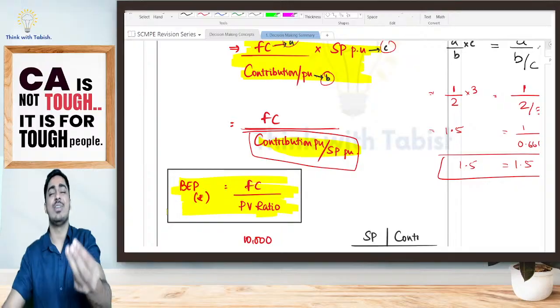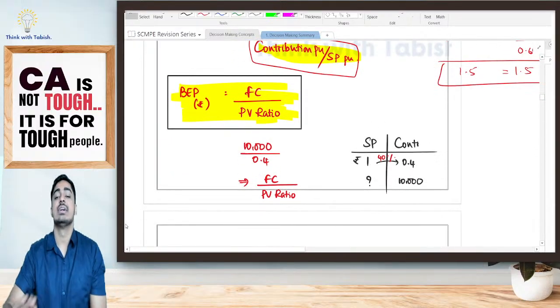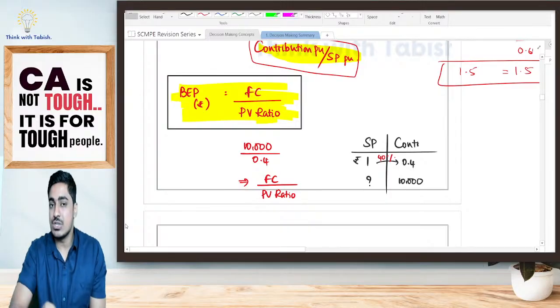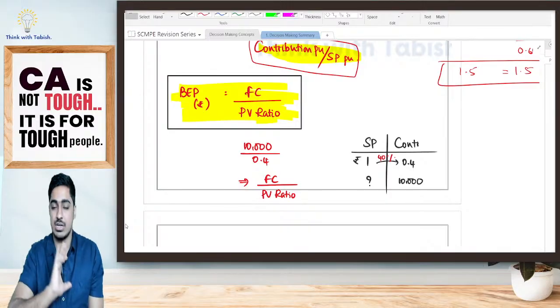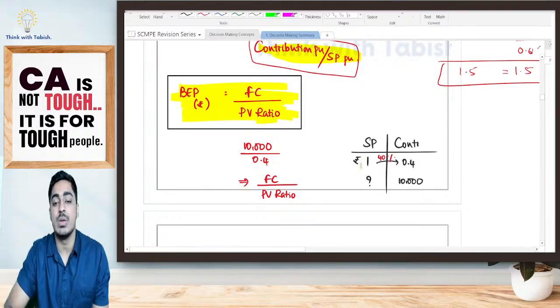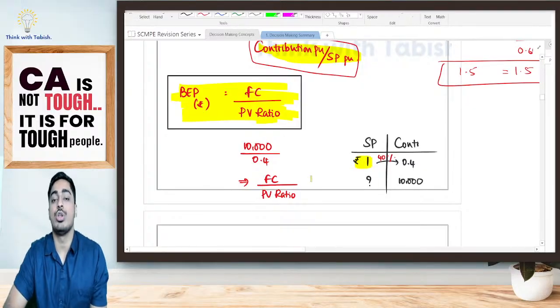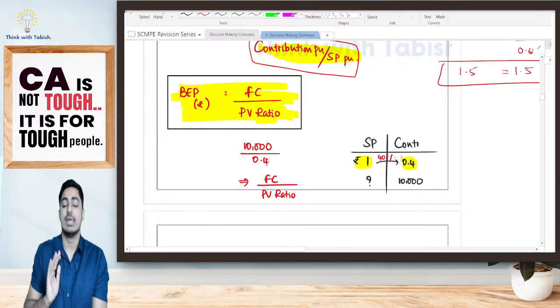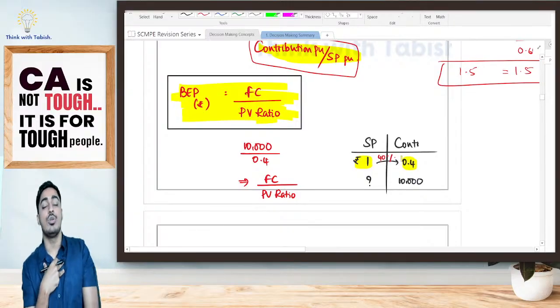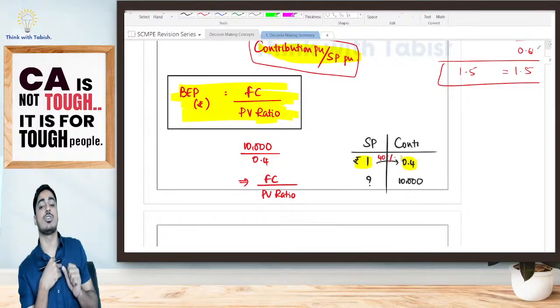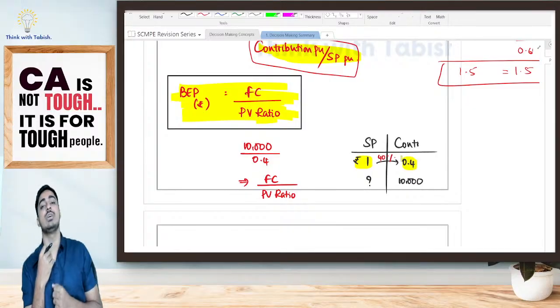I will give you that in a very simple way. Look at this, students. In our case, we are selling a shirt at 1000 rupees. I am getting a contribution of 400 rupees. Assume my selling price is 1 rupee. What will be my contribution, students? If my selling price is 1 rupee, my contribution will be 0.4. Yes or no? How much contribution altogether do I want? How much is my fixed cost? 10,000 rupees. To recover that fixed cost of 10,000, how much contribution should I be earning?